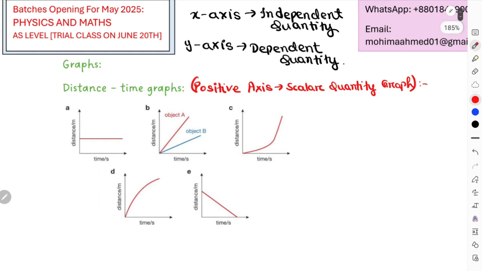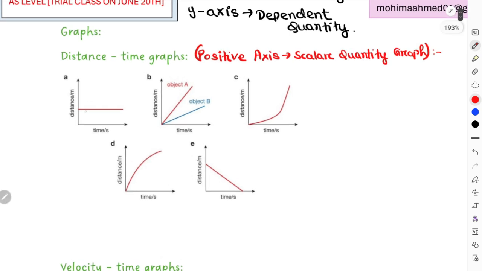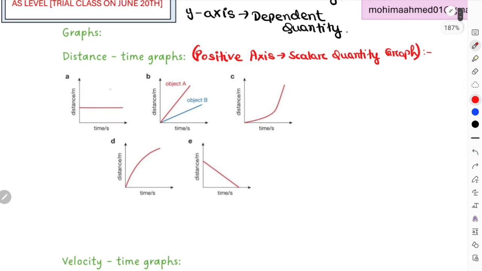Okay, now after this, again let's understand the shapes of the following graphs. For example, for the first graph over here, this indicates that distance is the same but time is increasing, right? As you can see, time is increasing but distance remains the same. I'll write this over here: t increases but d remains the same.